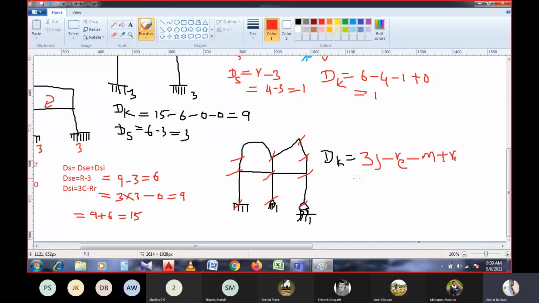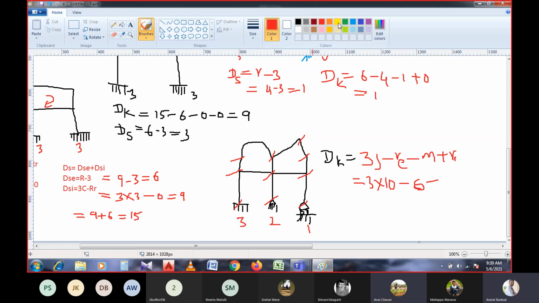So there are 3 times 10 joints, minus. That means here it is 3, here it is 2, here it is 1. 6 numbers of external reactions are here.